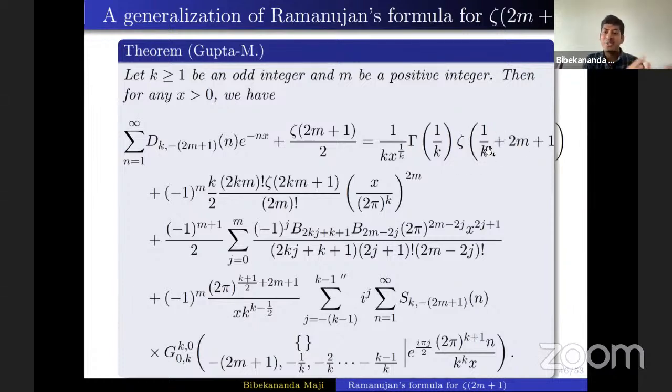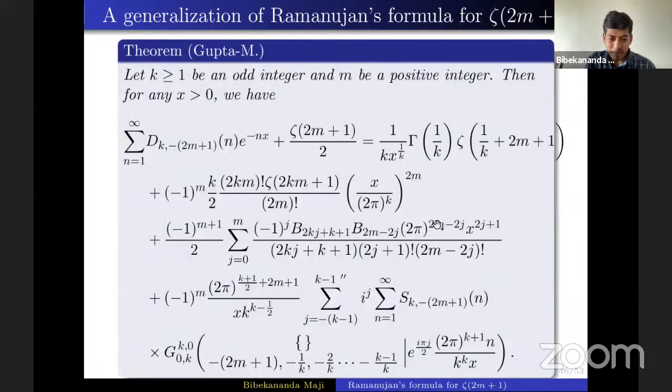That was not in the previous case. But from the previous generalization we won't be able to derive this generalization, and neither from this generalization can we derive our previous generalization. So these two are in different directions.